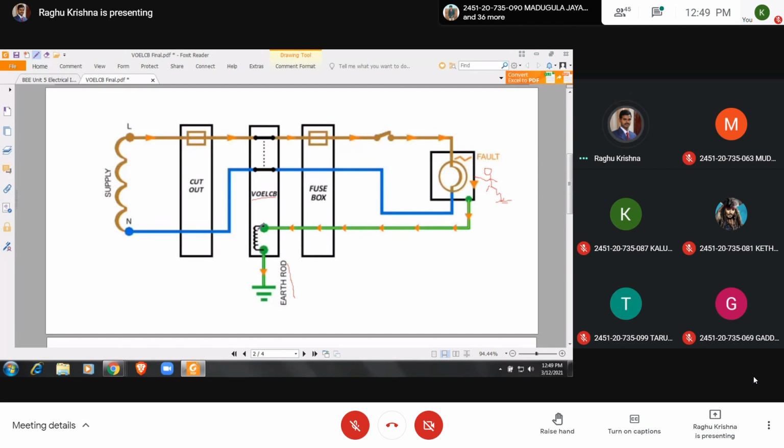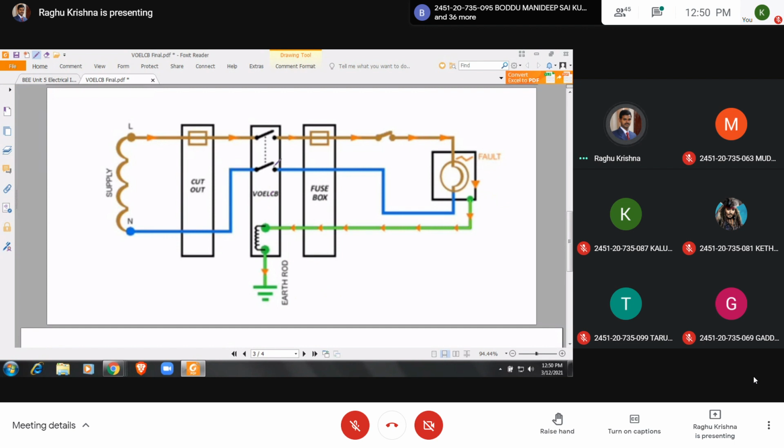So when a current flows through this voltage coil, what happens? We have the number of turns here, and we have this current flowing through these turns. We will have the MMF. MMF is equal to NI. So when current increases, NI increases, and this MMF of this coil will open the contacts of this circuit breaker.